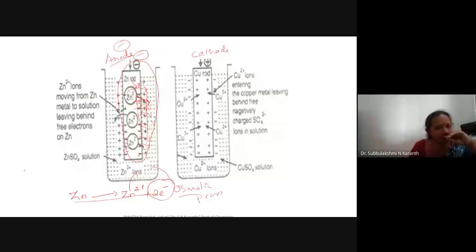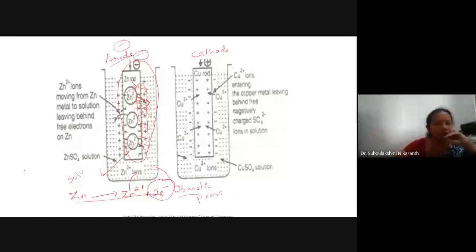This movement of ions to the solution, or from the solution to the metal, depends upon the pressure exerted on the metal and the solution. In the solution, we observe osmotic pressure, whereas in the metal, the pressure exerted is called solution pressure.